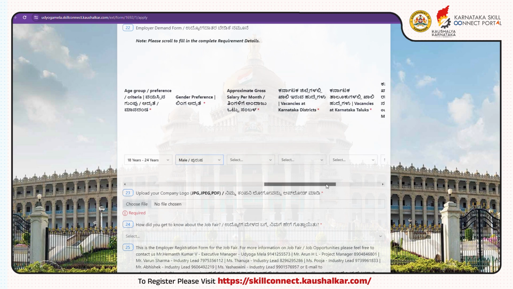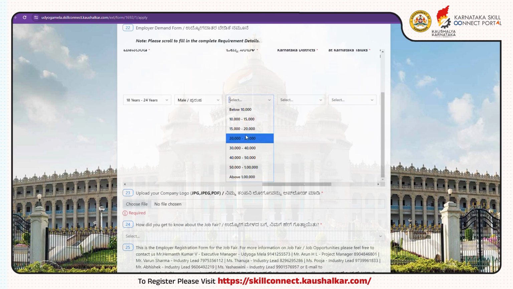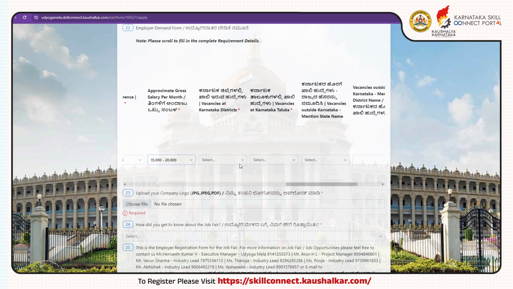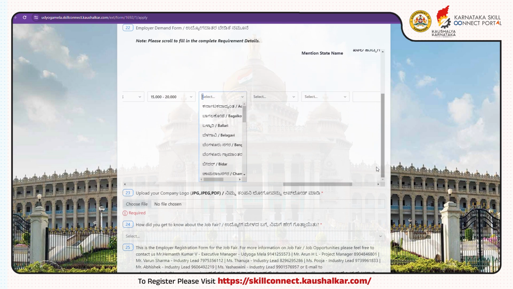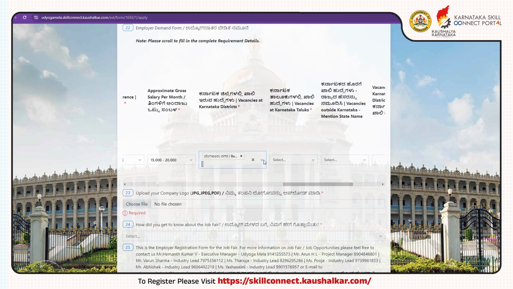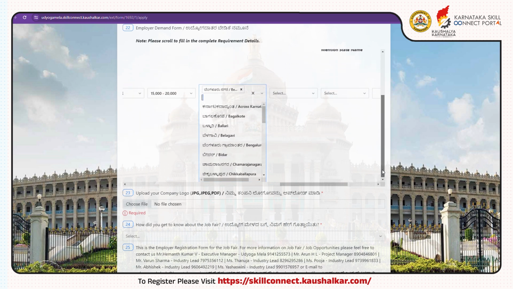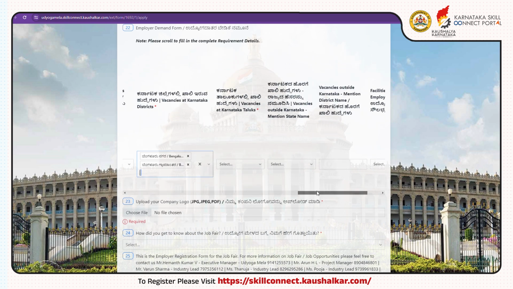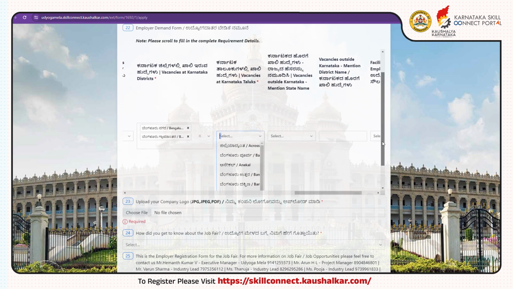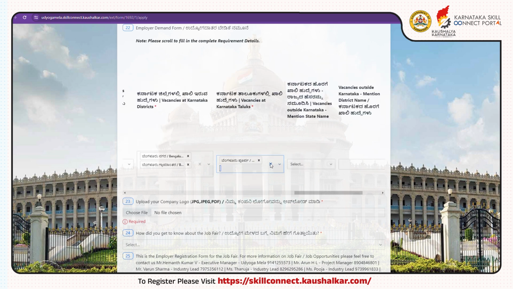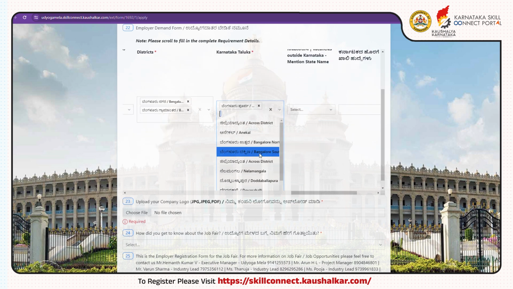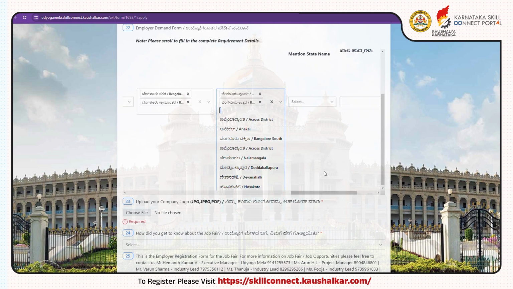Select accordingly. Next, under approximate gross salary per month, you need to select the range of salary offered from the drop-down options. Next, under vacancies at Karnataka district, you need to select the district or districts where there are job openings in your company. You can add multiple districts here. Then, you need to select taluk or taluks, which come under the districts you have selected in the previous column, under vacancies at Karnataka taluks. You can add multiple taluks here.